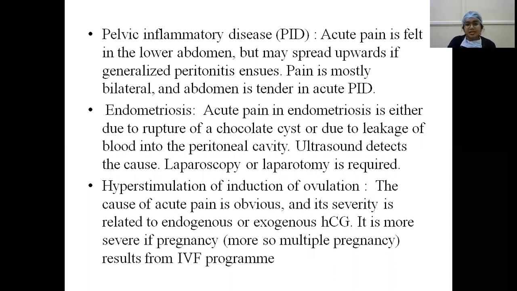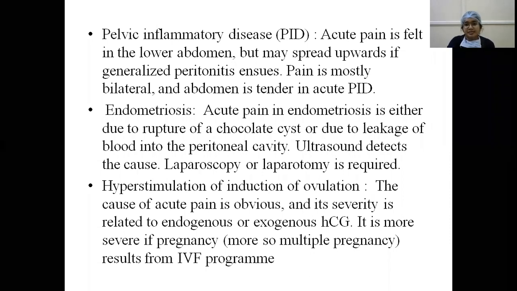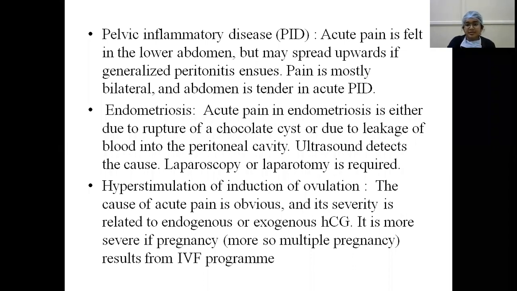And hyperstimulation of ovary, that is hyperstimulation in induction of ovulation, ovarian hyperstimulation syndrome. The cause of acute pain is obvious and its severity is related to the endogenous or exogenous human chorionic gonadotropin, which is used in ovulation induction and in IVF. It is more severe if pregnancy, that is mostly in multiple pregnancy, results from IVF program.